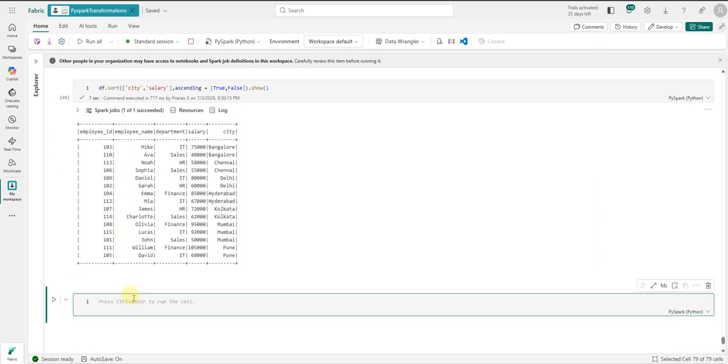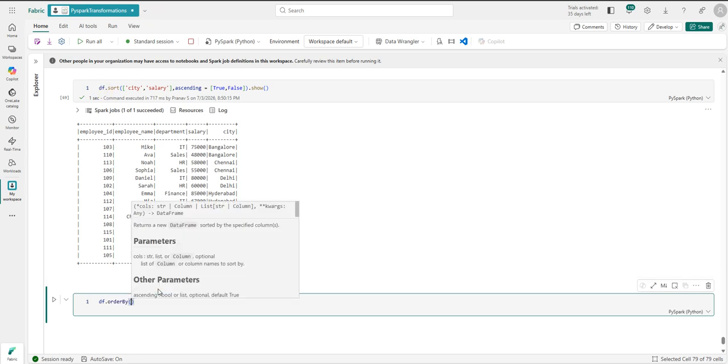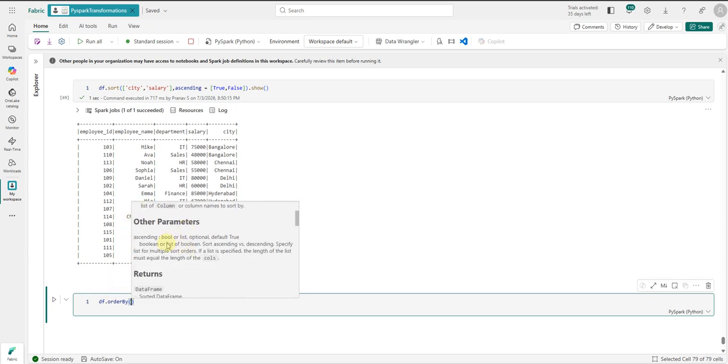In the same way, if we look at df dot order by, it is an alias for dot sort, so it is similar to sort. Even here, we have to provide the column, and then define whether it should be ascending or descending.